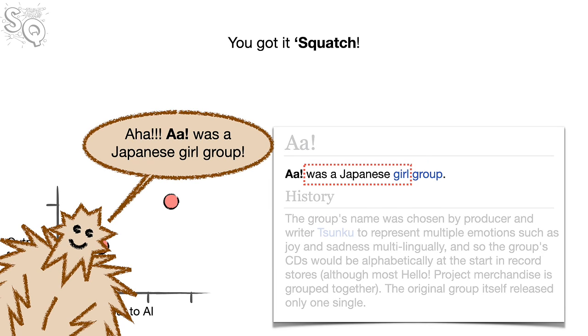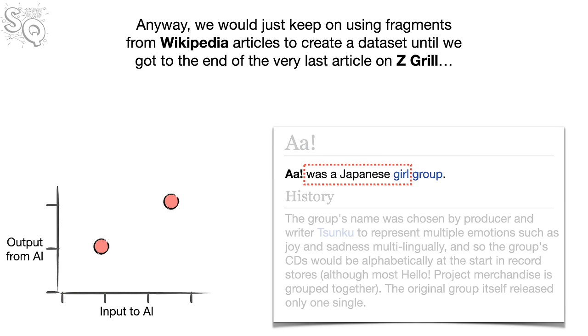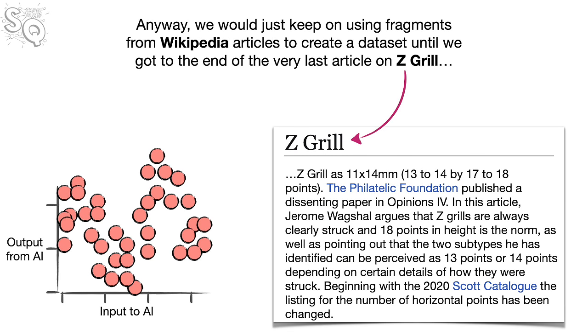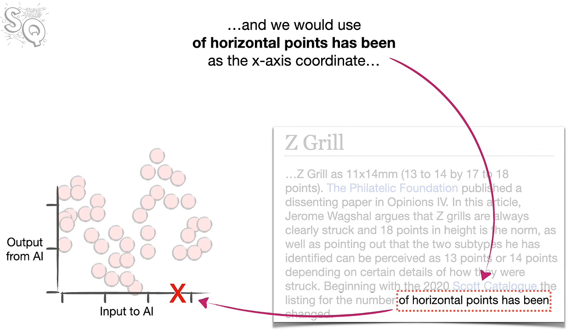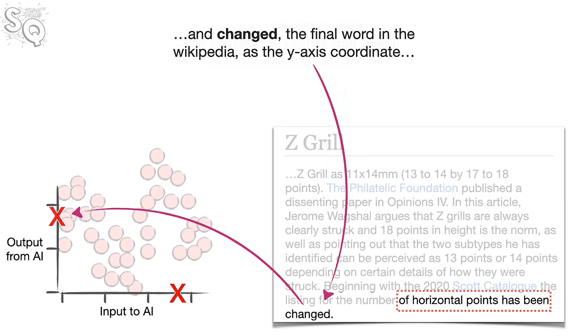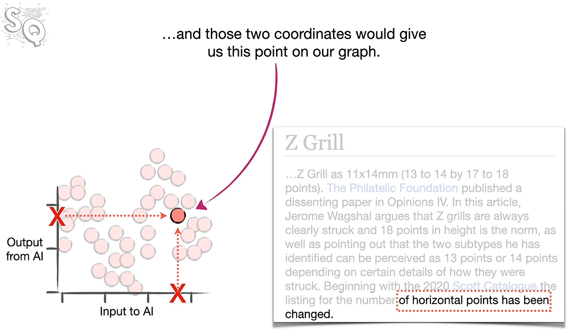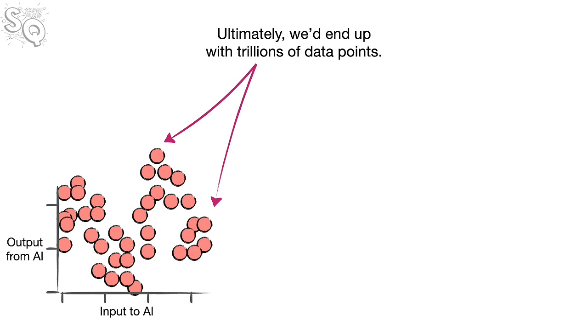You got it, Squatch. Anyway, we would just keep on using fragments from Wikipedia articles to create a dataset until we got to the end of the very last article on Z Grill. And we would use "of horizontal points has been" as the x-axis coordinate and "changed," the final word in the Wikipedia, as the y-axis coordinate. And those 2 coordinates would give us this point on our graph. Ultimately, we'd end up with trillions of data points.